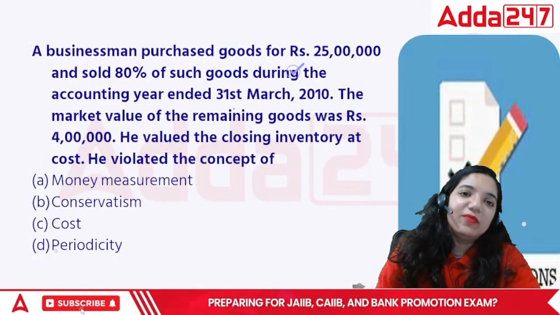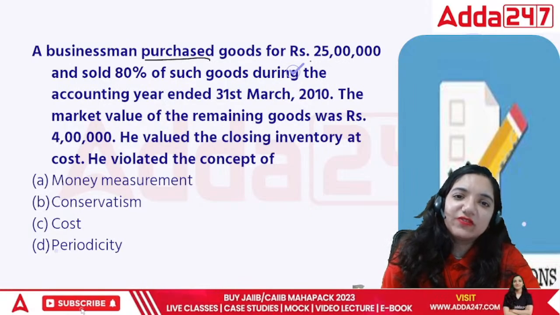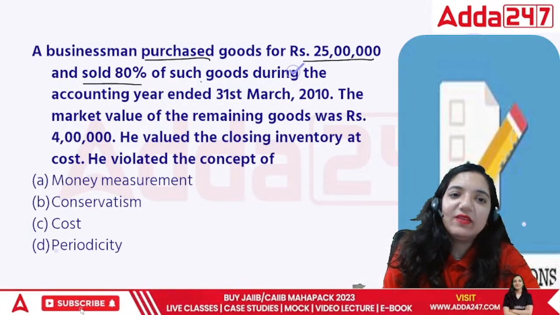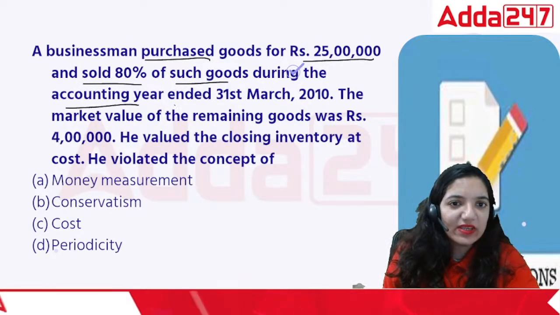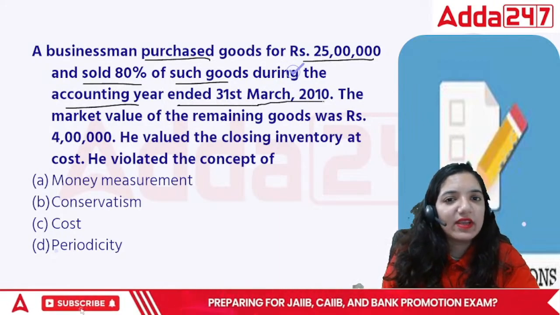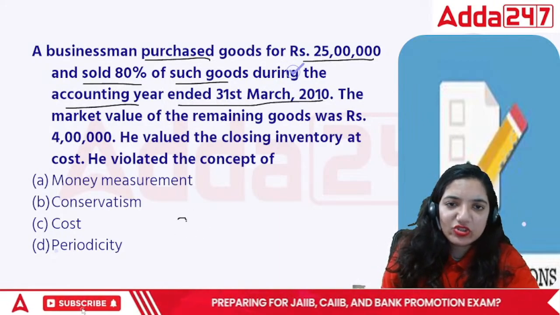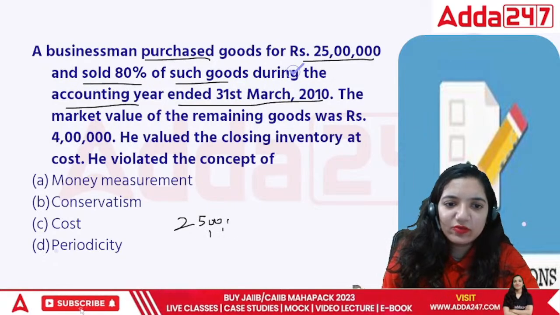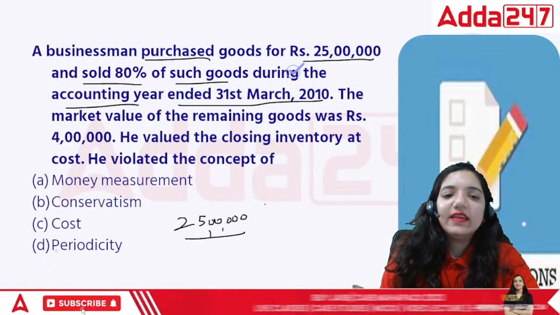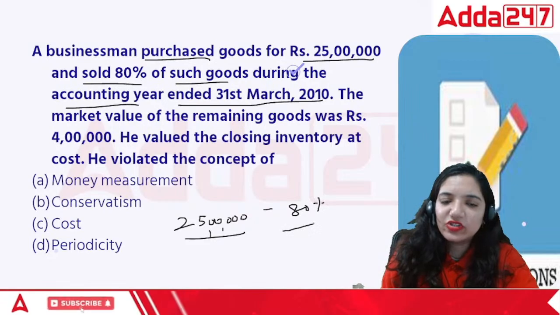Next point. A businessman purchased goods for rupees 25 lakh and sold 80% of such goods during the accounting year. Now the particular person has purchased 25 lakh worth rupees things, and then he sold 80% of it during the year.